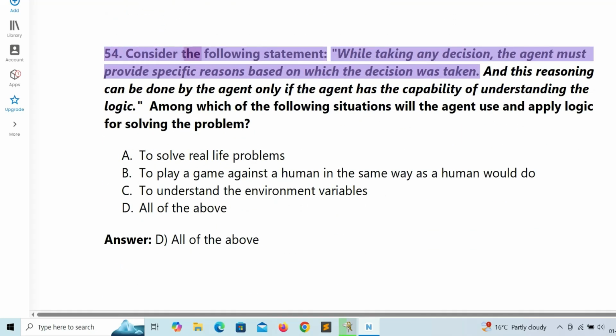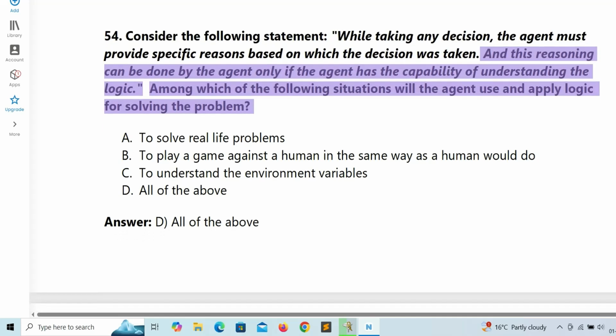54. Consider the following statement. While taking any decision, the agent must provide specific reasons based on which the decision was taken. And this reasoning can be done by the agent only if the agent has the capability of understanding the logic. In which of the following situations will the agent use and apply logic for solving the problem?